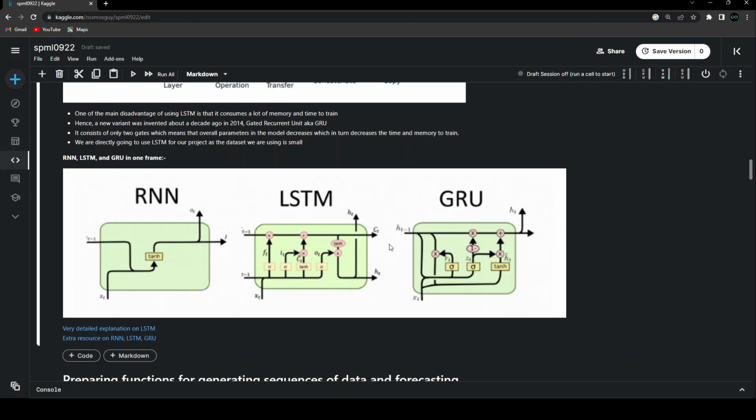And because the number of gates and the things going on inside the GRU are much fewer compared to LSTM, the number of parameters overall for GRU will always be less than for LSTM. Therefore, the GRU will be able to learn faster, and it will consume less memory compared to the LSTM.